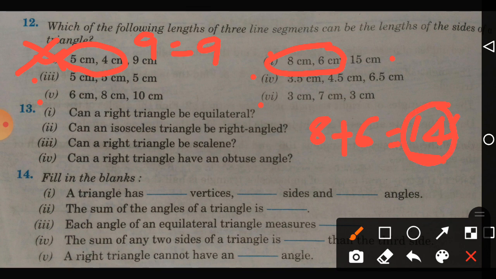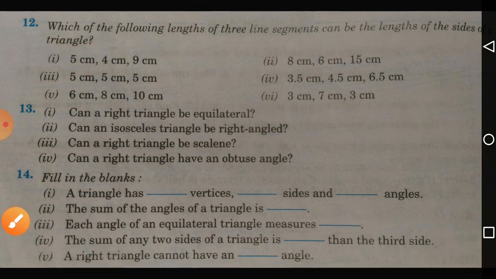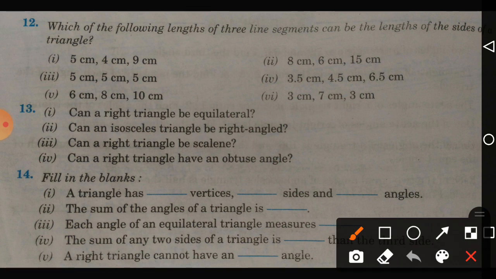The property is opposite to that. Therefore, with these lengths also we cannot draw the triangle, right?